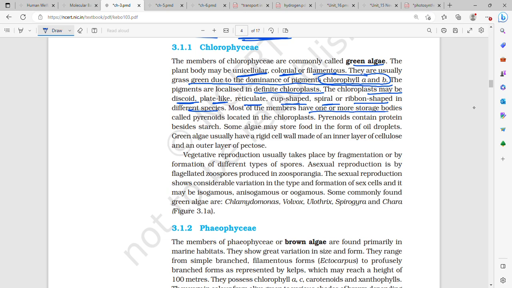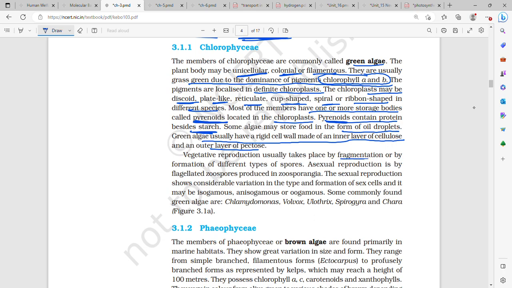Most of the members have one or more storage bodies. What are they called? They are called pyrenoids, which are located in the chloroplast. These pyrenoids contain protein besides starch. Some algae may store food in the form of oil droplets. Green algae usually have a rigid cell wall made up of an inner layer of cellulose and an outer layer of pectose.